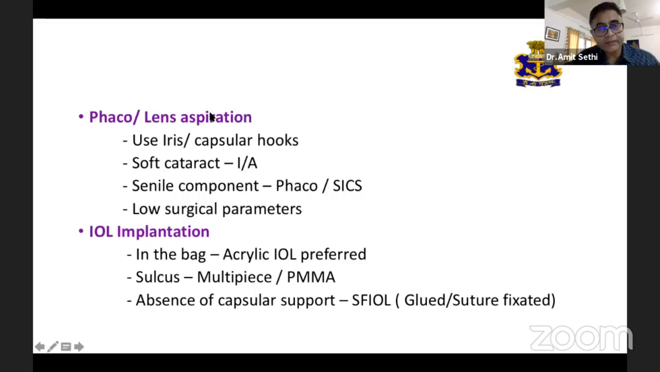Addressing the cataract, if the bag is not stable, initiate the cataract surgery using iris or capsular hooks. If it's a soft cataract in a purely traumatic cataract, we can go in with irrigation aspiration, either use a bimanual cannula or a Simcoe irrigation aspiration cannula. If there is a senile component, we need to go in for a phaco or SICS. Surgical parameters should be low when operating a traumatic cataract. IOL implantation can be in the bag or sulcus. If there is absence of capsular support, we can go in for SFIOL, either a glued or a suture fixated IOL.